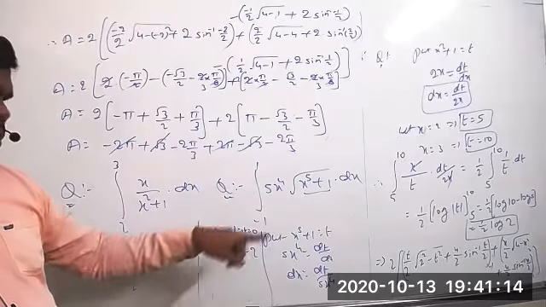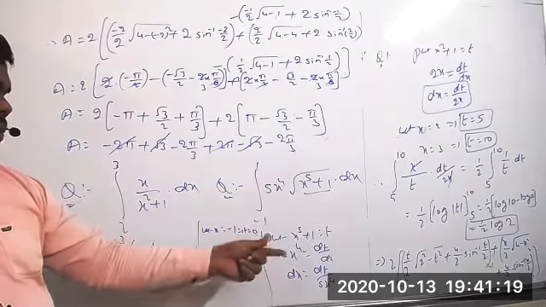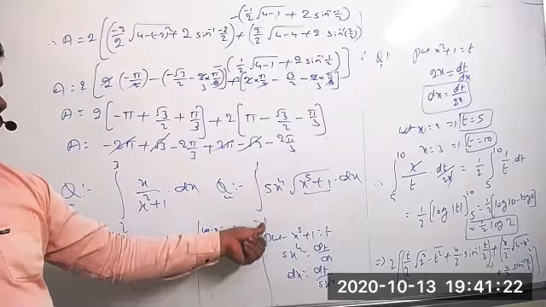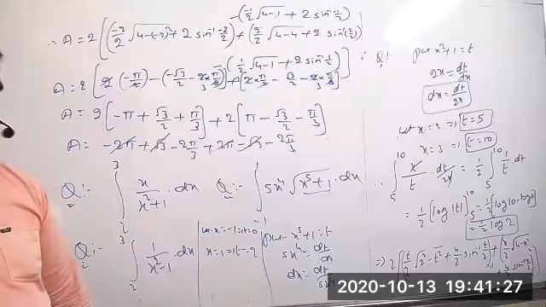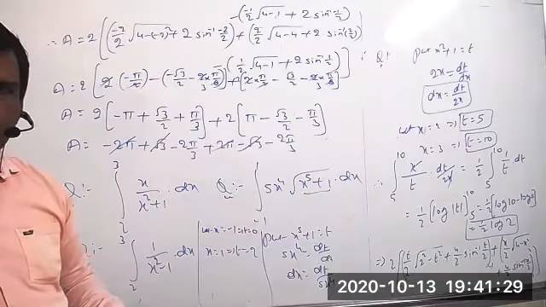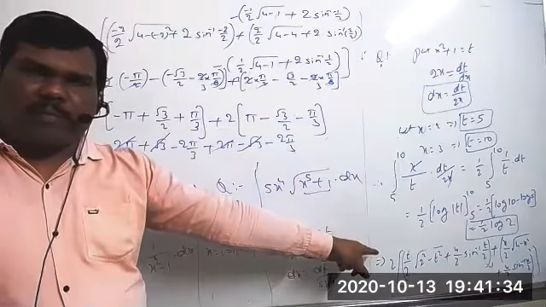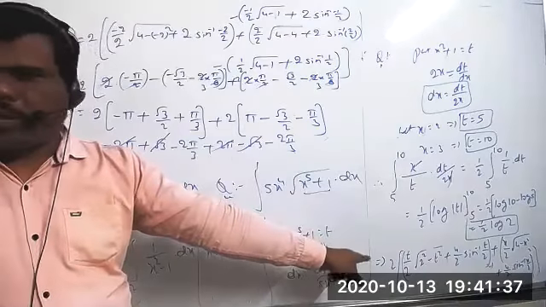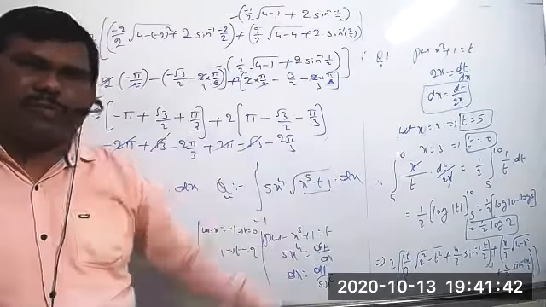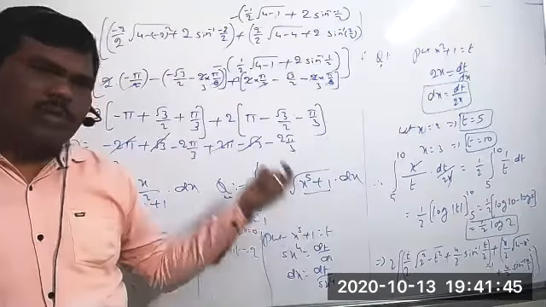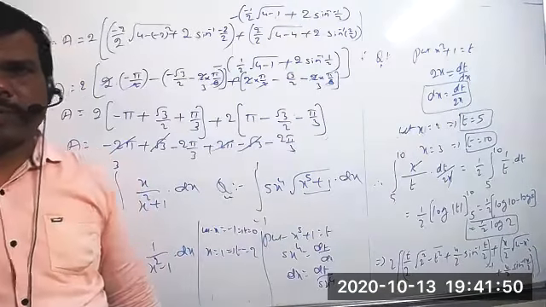When you are taking the substitution x power 5 plus 1 equal to t, the limits will be 0 to 2. It's not minus 1 to 1. All of you should remember that. Suppose after taking the substitution, it's like indefinite integrals. If you wrote the same limits, previously I also did the same thing in the question on the area bounded by circles, taking the same limits. But by taking the same limits, it's not at all possible. We are working in terms of t, which means the limits also compulsorily we have to find. The values of t only we can find.